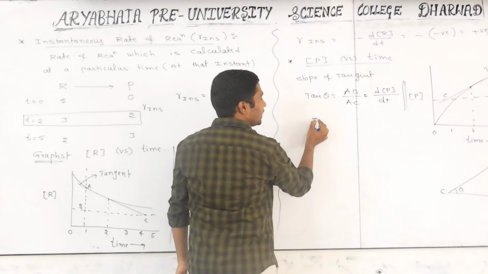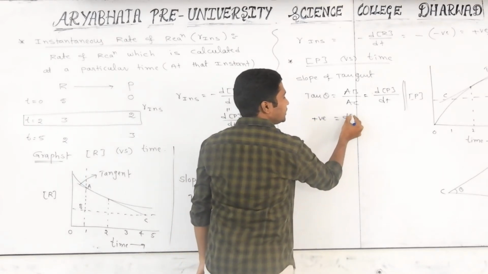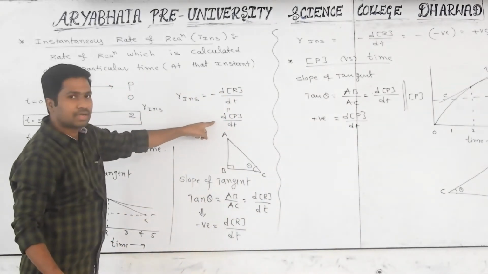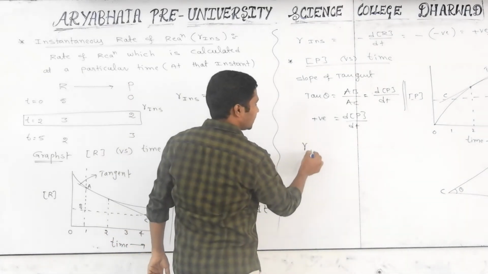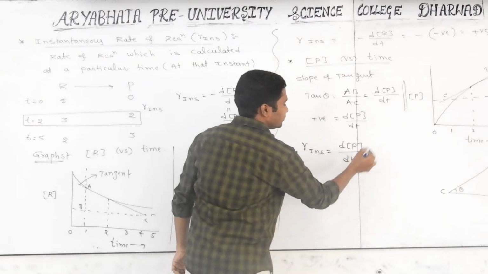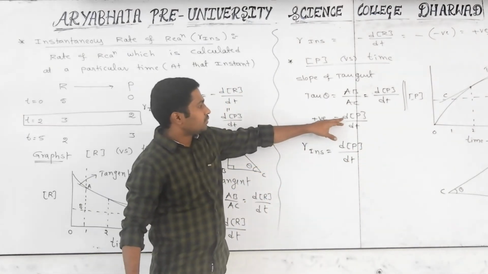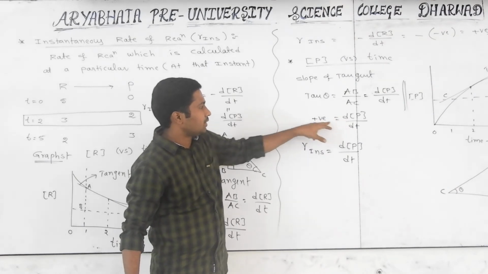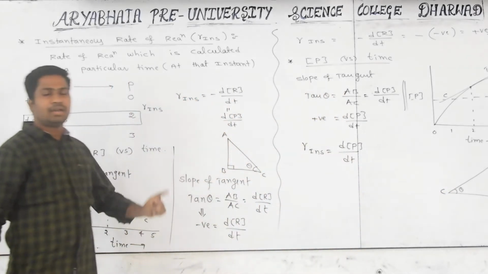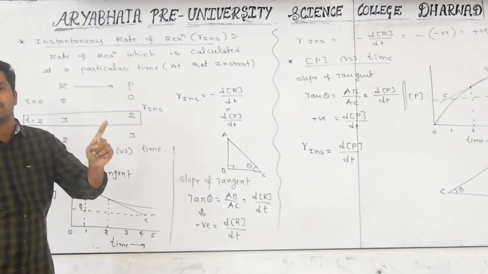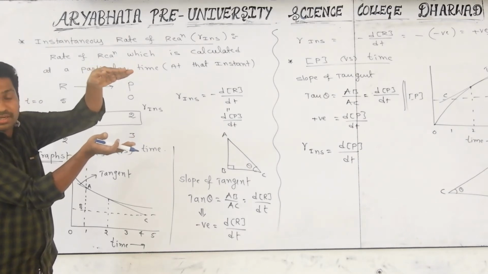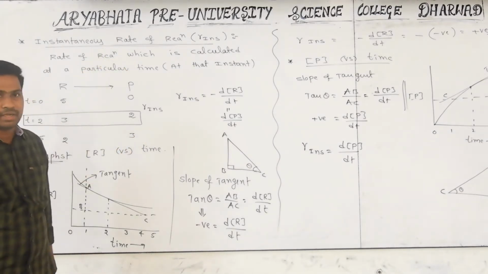Here the tan theta value comes out positive, which is the change in concentration of product by time change. In terms of product, what is the formula for instantaneous rate? Same. R instantaneous is equal to change in concentration of product by time change. Whatever change in concentration of product to time, that value comes from the graph, from the slope of the tangent. Like that we can calculate the speed of the reaction at any particular time, which is called instantaneous. When we calculate the speed of the reaction between 2 points, that is called average rate of reaction. All of you got it? Yes.